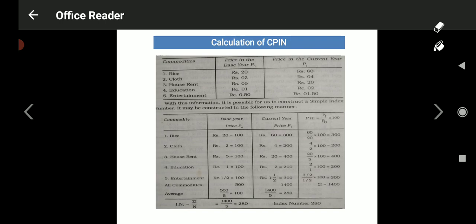Whatever you paid, 100 rupees for a particular commodity, you are now paying for the same product how much? 280 rupees. You paid 100 rupees for rice earlier, now you are paying how much for the same rice? Same rice, same weight, you are paying 280 rupees. It showcases that there is a hyper increase in the price level.